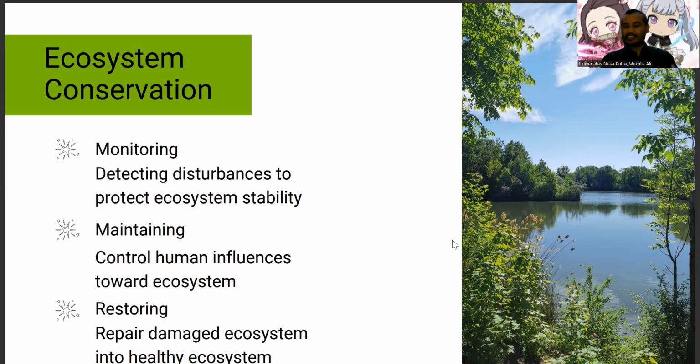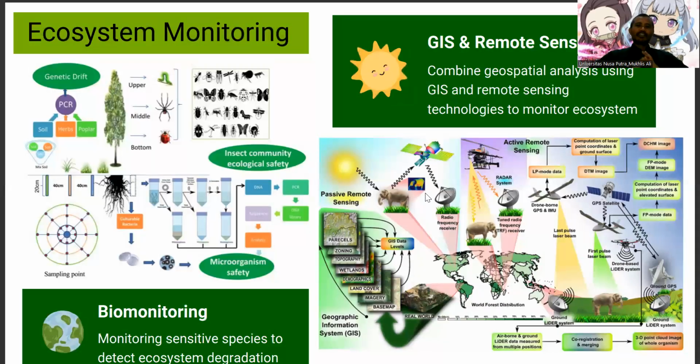Okay, the last one is restoring. If the ecosystem already damaged, we need to repair the damaged ecosystem so that we can change it into healthy ecosystem. Okay, we can talk one by one. The first one is ecosystem monitoring.